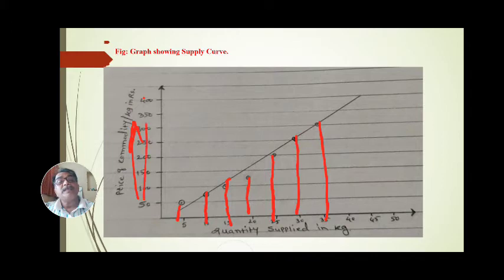As prices increase on this side, 50, 100, 150, 200, 250, 300, 350, 400 and so on, the quantity which is supplied of a good or product increases: 5, 10, 15, 20, 25, 30, 35, 40, and so on. It is clearly indicated that when prices rise, more quantity is supplied. When prices are less, minimum quantity is supplied, and that curve is called the supply curve. This is the supply curve line.